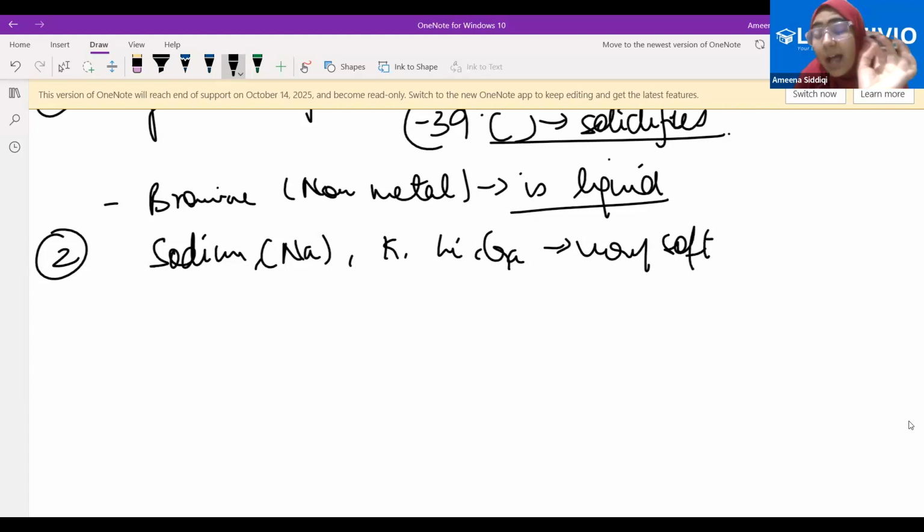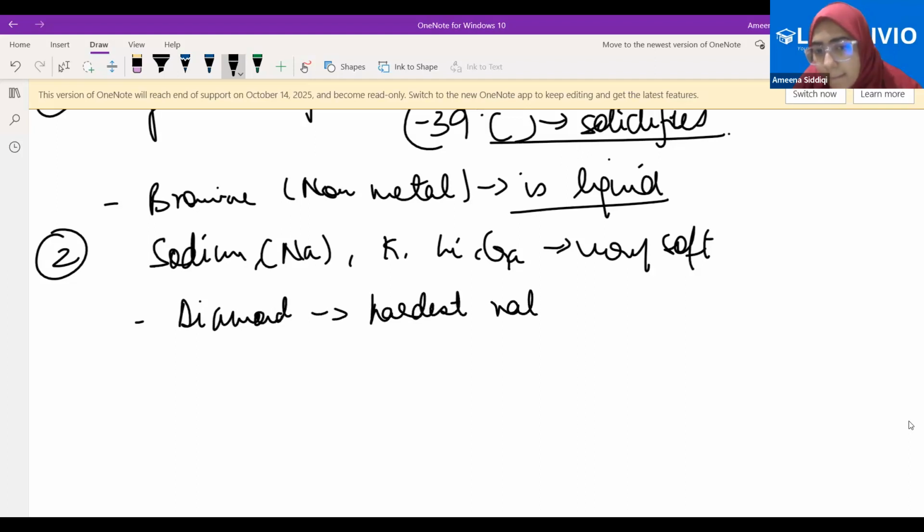Again, they are solid, but they are soft. Come to the non-metals part. Any non-metal which is hard? Exception, diamond. Diamond is the hardest naturally occurring substance, right? What non-metal is diamond made up of? Diamond is made up of carbon.